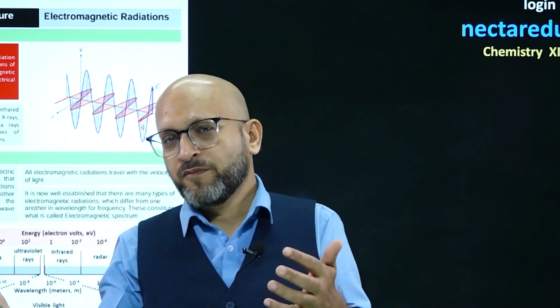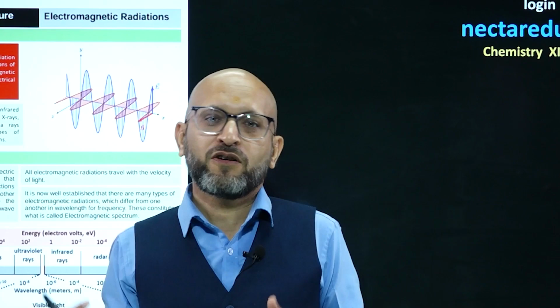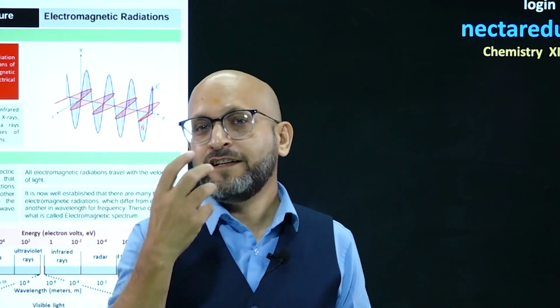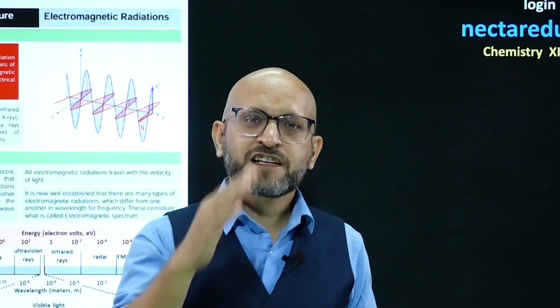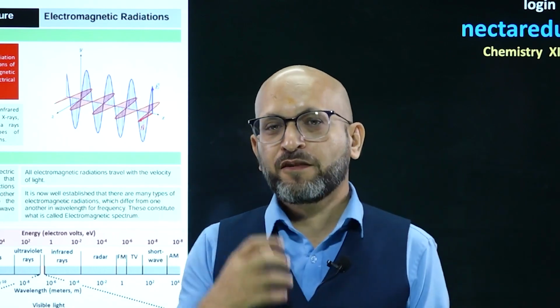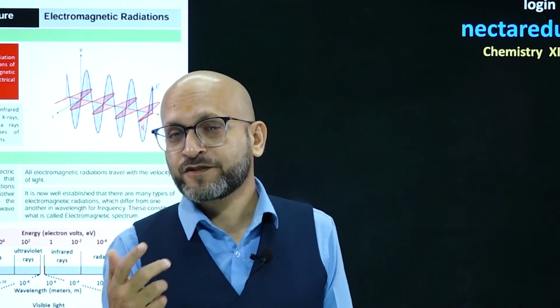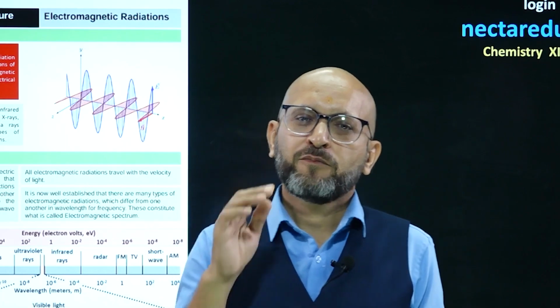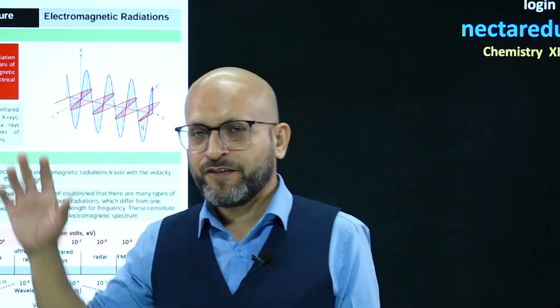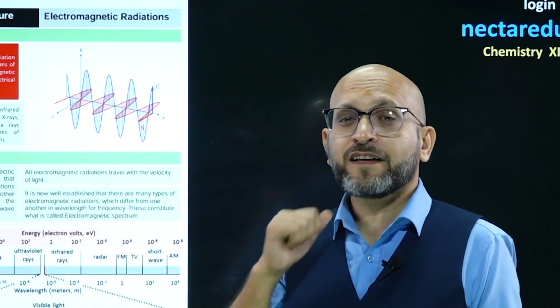A yellow color beam of light will be called a radiation. Heat energy transferring from one place to another will be called a radiation, heat radiation. So basically, radiation is a moving form of energy. And here we are studying electromagnetic radiation.